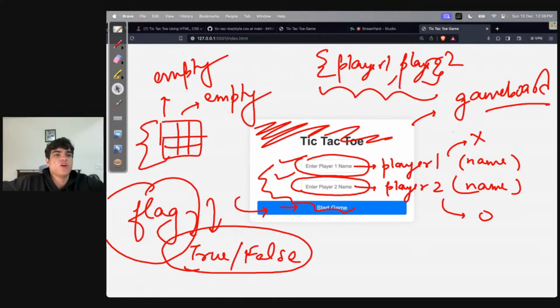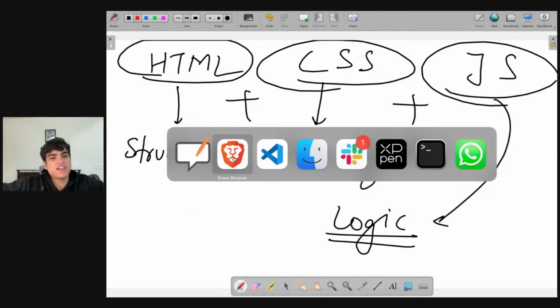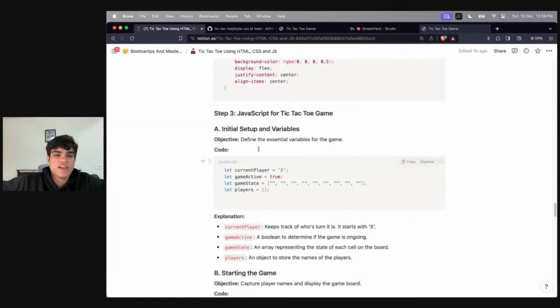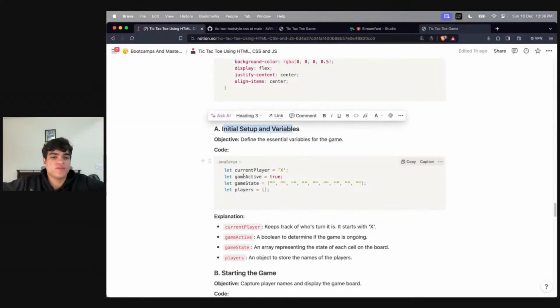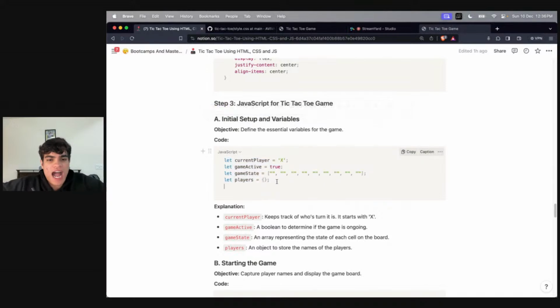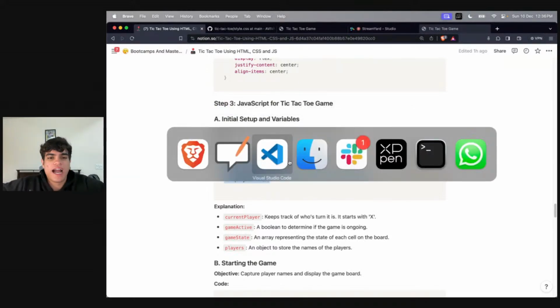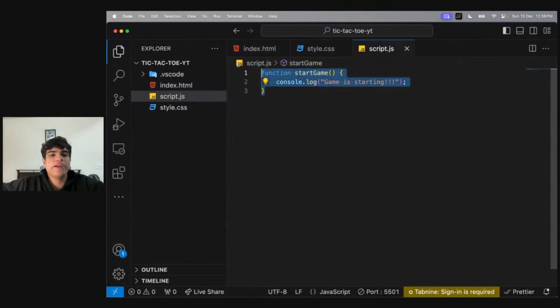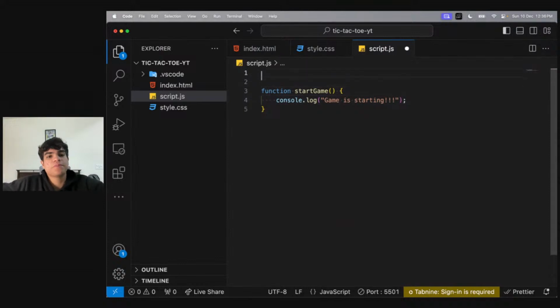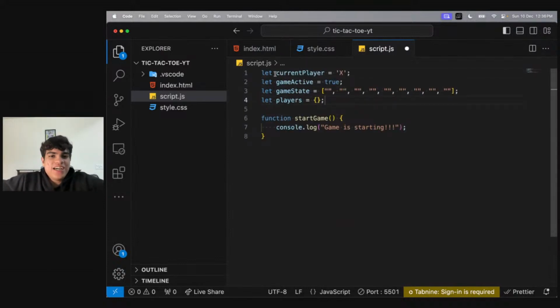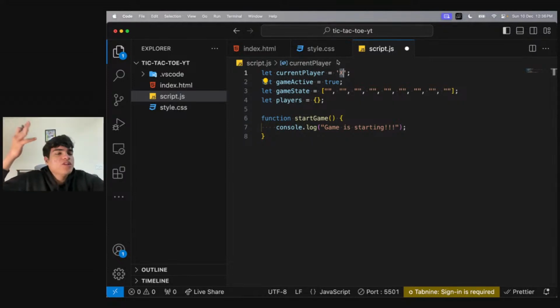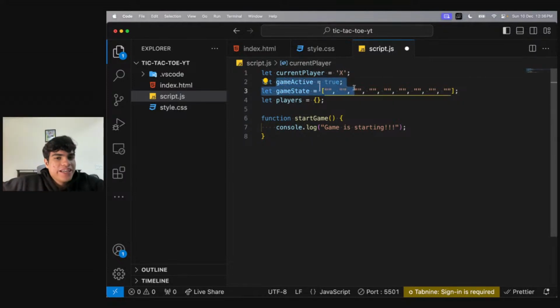Great, awesome. So basically, before we get started with the start game function, I need to initialize all the variable values. So look at this. I will have these values as the initial values that I need for my function code to run. Right? I will need a current player. What is the current player? Is it X? Is it O? Whatever. Who is playing? Game active. Is the game running or not? Now game state. This is an array.